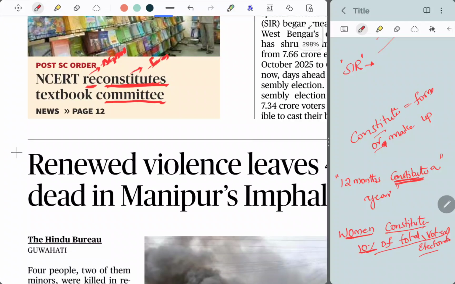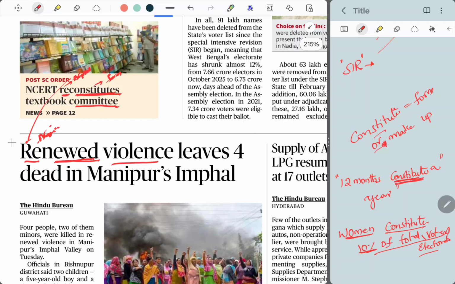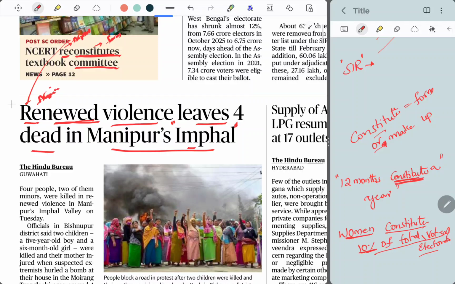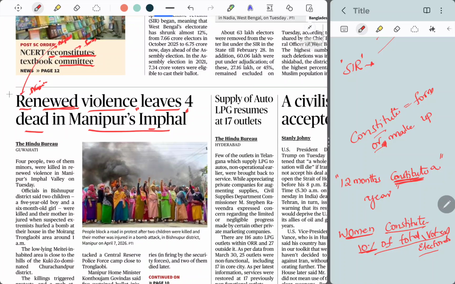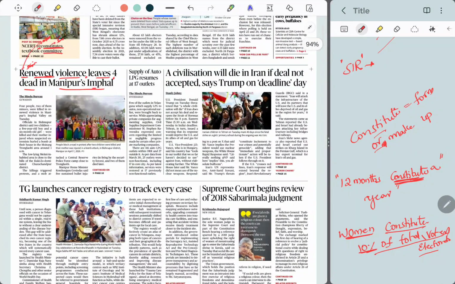Okay, next, renewed. Again, here re means again. Renewed, we say renewal of bus pass or renewal of contract. What does that mean? You are making it new again, or new with an extension. So renewed violence means violence which was there earlier has again started. Renewed violence leaves 4 dead in Manipur's Imphal. Imphal is the capital city of Manipur. Renewed means violence which was paused for a bit has again started. That's what it means. We'll go for the next news article.